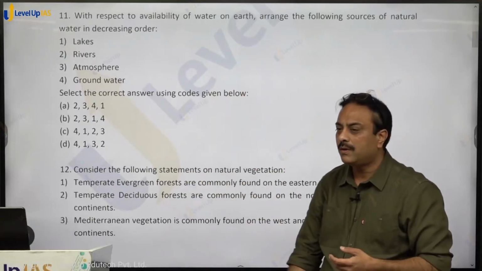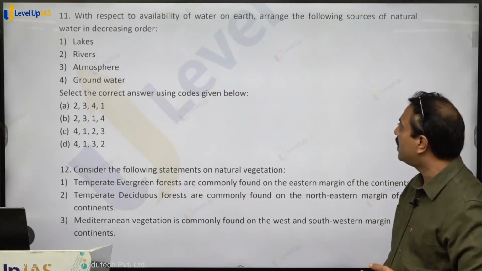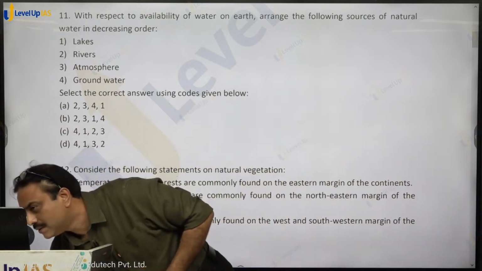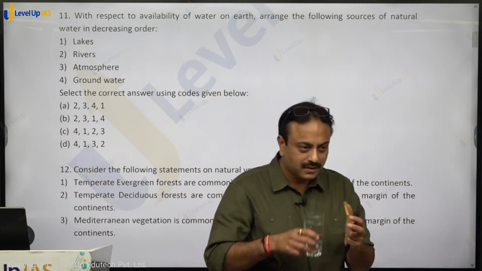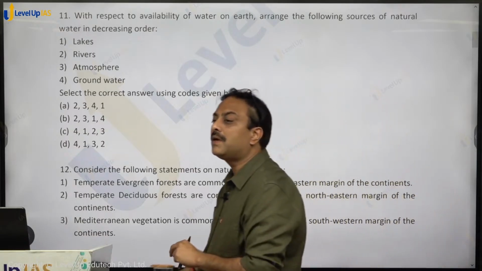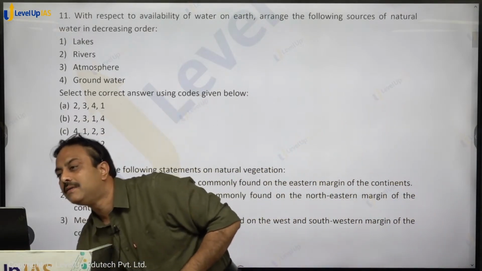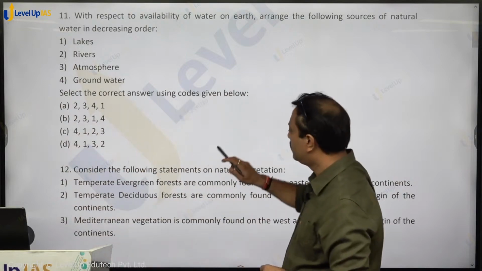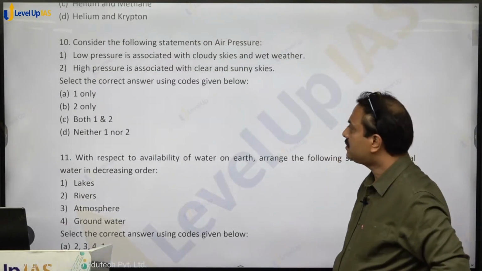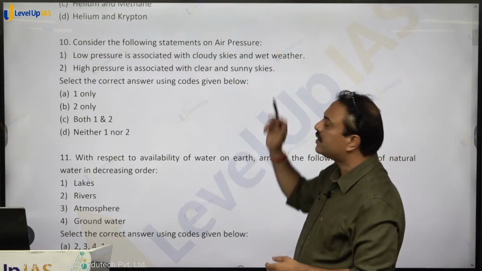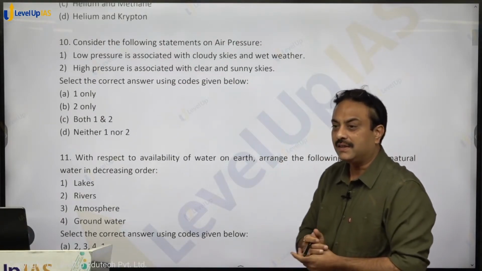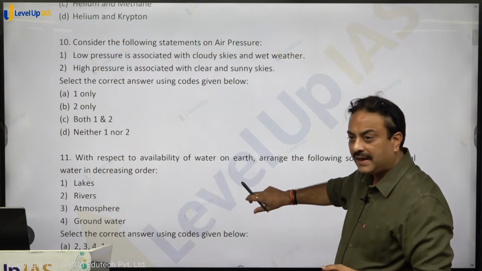With respect to availability of water on earth, arrange the following sources of water in decreasing order. Question number 8. So low pressure is associated with cloudy skies and wet weather. That is written over there. So the statement is correct. Right?